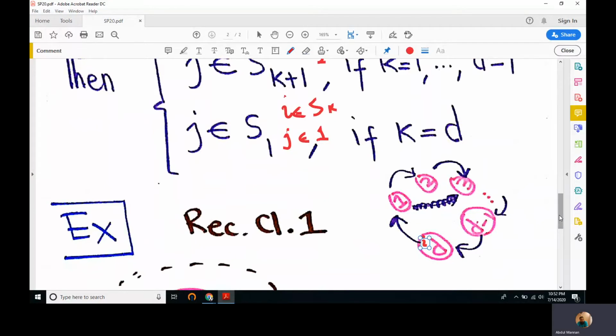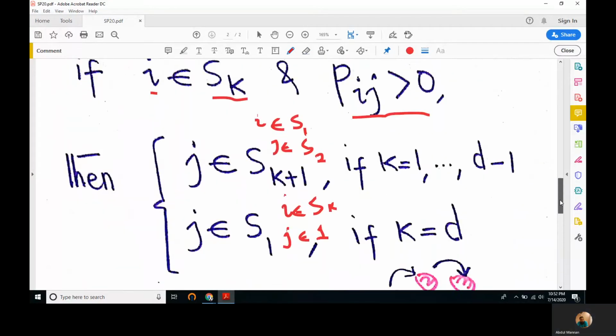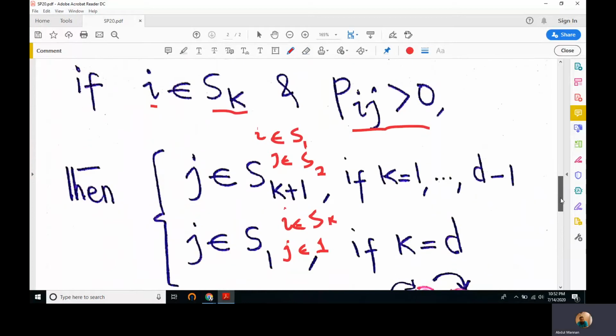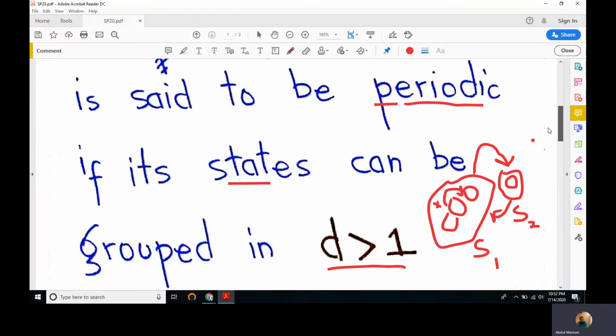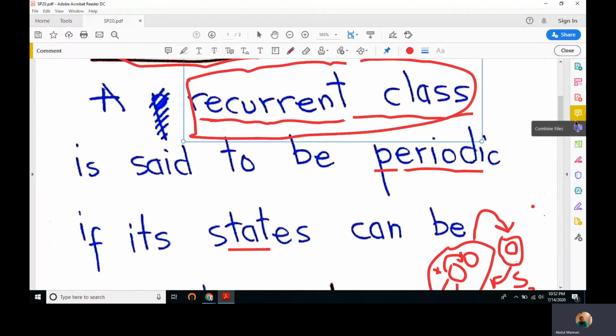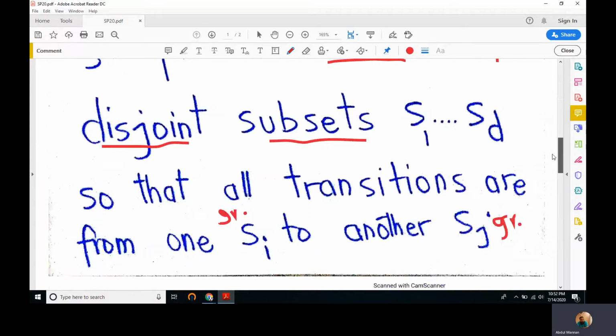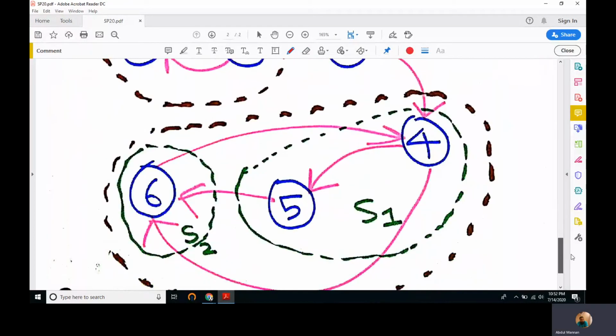So it is very important to understand this mathematical expression that is defined for periodicity, and periodicity is defined for a class of recurrent states. It's defined for a class of recurrent states. We have already told that. Before we finish this, let's solve an example. Here is an example I have solved for you.